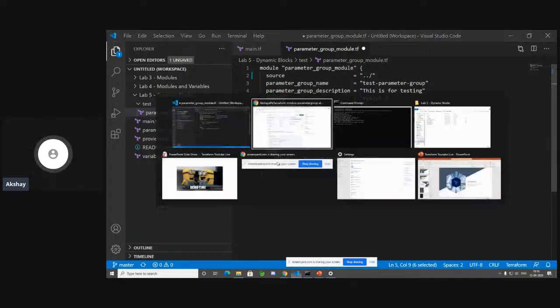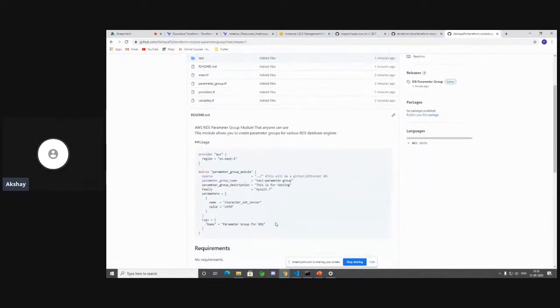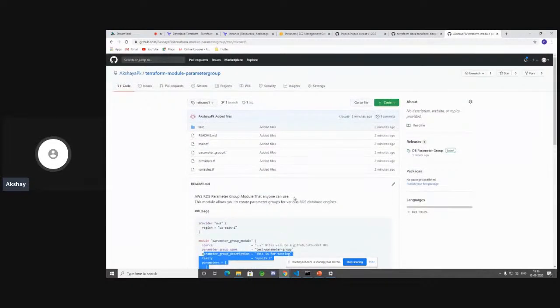How cool is that? So I have written a module called parameter group module, and now anyone can use that just by passing these parameter values. Isn't that beautiful? So this is how you do Terraform when you're working for an organization.